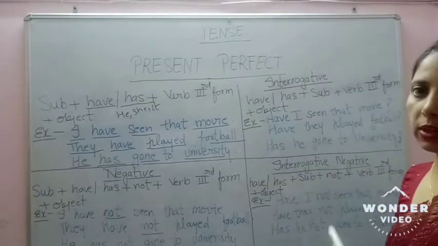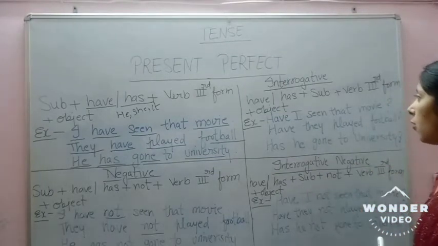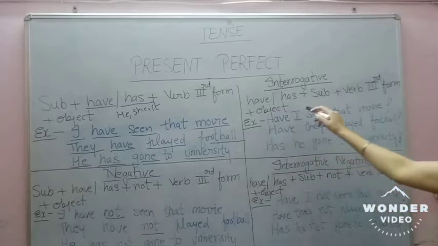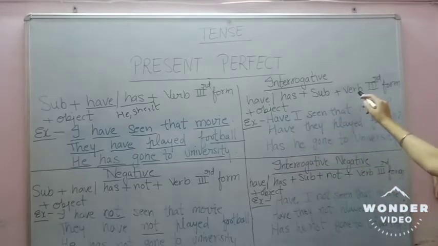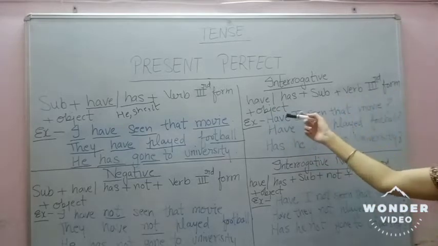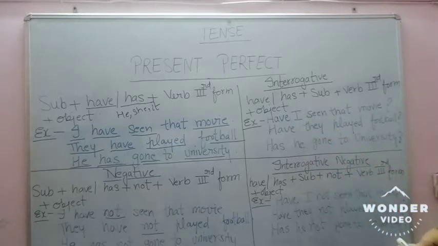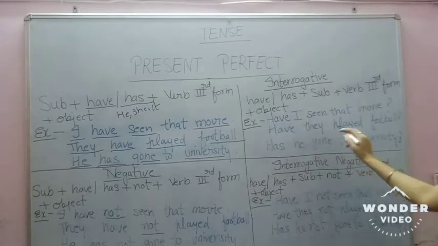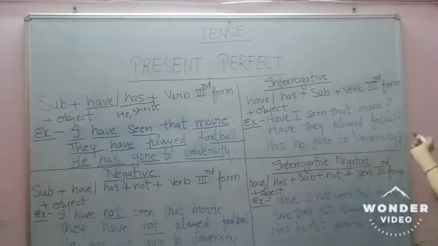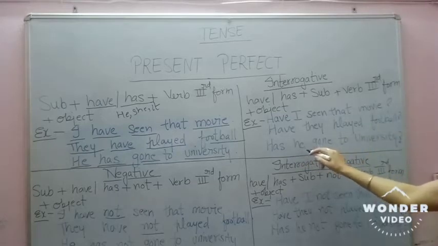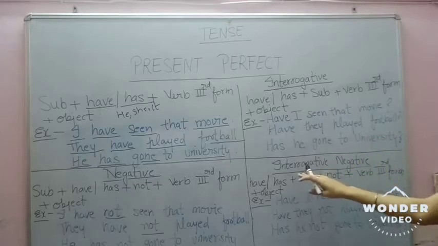Now move to interrogative sentences. Format is have or has, subject, verb third form, or object. For example, have I seen that movie? So after that we always put a question mark. Have they played football? Question mark. Has he gone to university? Question mark.